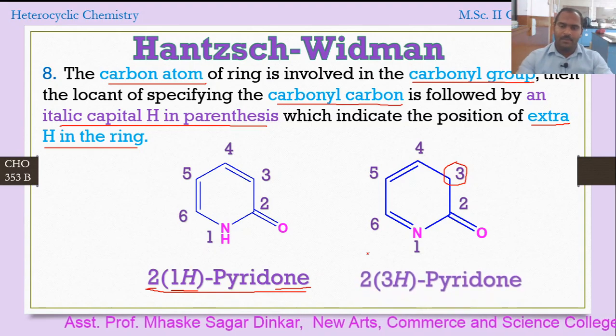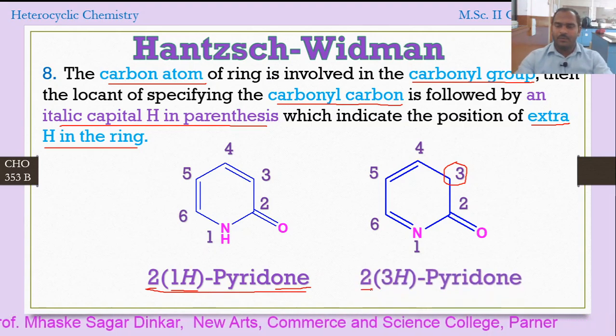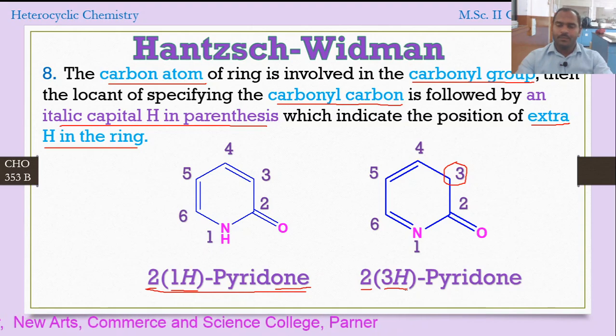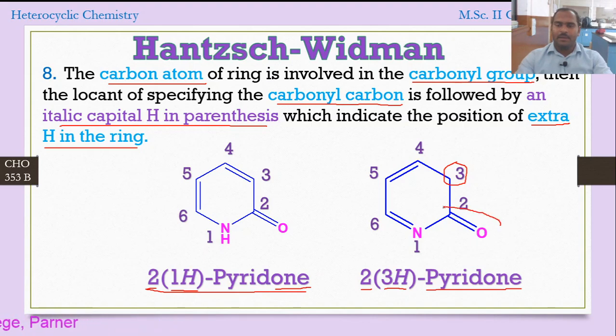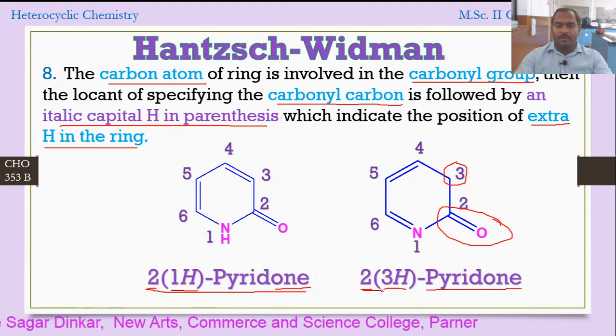So what will be the name? The name will be 2, to indicate the position of the carbonyl, in brackets 3H, italic H, which indicates the position of the extra hydrogen, and pyridone is the parent structure. Why one? Because there is a presence of a carbonyl. This carbonyl position is the second, therefore 2(3H)-pyridone, that is the name of the compound.